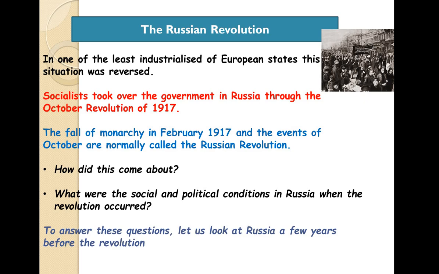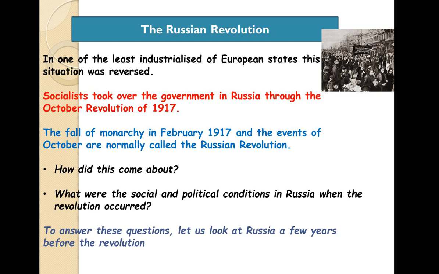The fall of monarchy in February 1917 and the events of October are normally called the Russian Revolution. So there are two events. One is overthrowing the monarchy. Here also people were not happy with the king that was ruling, and the king who was ruling Russia is known as Tsar, T-S-A-R. So two events: the overthrow of monarchy in February 1917 and the October Revolution. These two are known as the Russian Revolution.